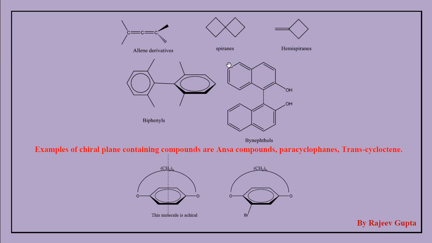Here we can imagine this molecule like this: first benzene ring, second benzene ring and this hydroxyl group are in a plane. These molecules are non-planar. Actually this is in the plane of the paper or plane of the screen, and this portion is not in the plane of the paper or screen. This is actually perpendicular to this plane. Means this is in plane and this portion is out of plane.